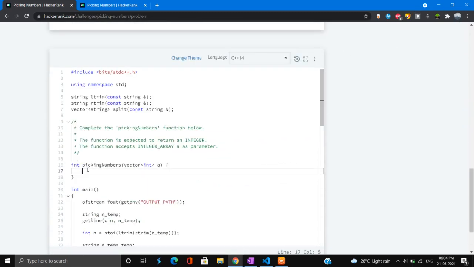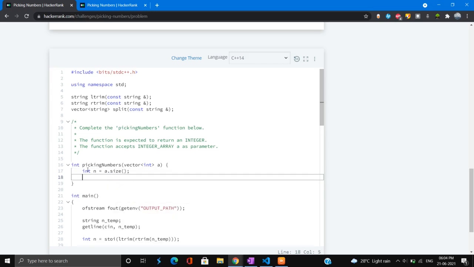In this, first we will initialize the length of the array, int n is equal to a dot size, and we will also make a frequency vector of int type, and the size of it will be 100, and we will initialize all the elements to 0.